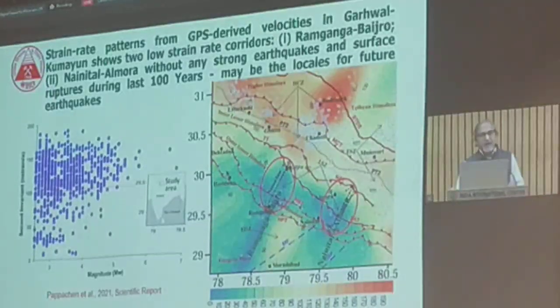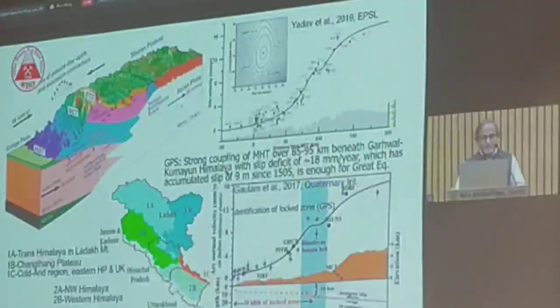So this is the study from the GPS we have done in the Kumaon and Garhwal Himalaya regions. If we take this example, how the GPS study is helpful to understand the locked zone and accumulated strain in the regions. We have several stations. If we take a linear profile that has been shown in this Kalachand region, and this is some sort of topography variation, and we have also seen there are several crustal scale faults, MBT, MCT, STT, HFT. They have divided the entire Himalayan region into sub-Himalaya, lesser Himalaya, higher Himalaya, and Tibetan Himalaya.